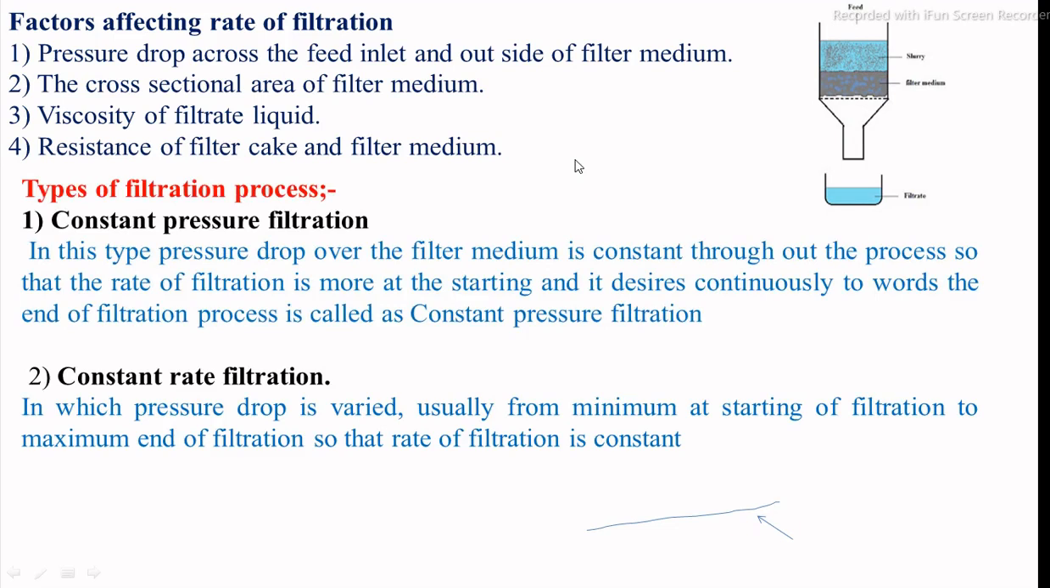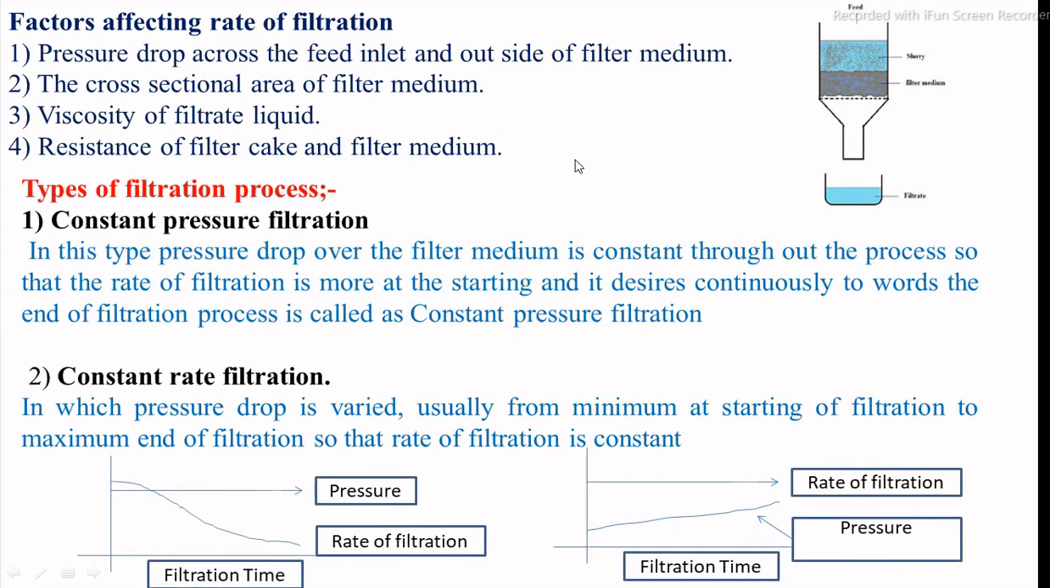Then the second topic is the types of filtration process. In industrial level filtration, processes are categorized into two types. The first one is the constant pressure and the constant rate filter.